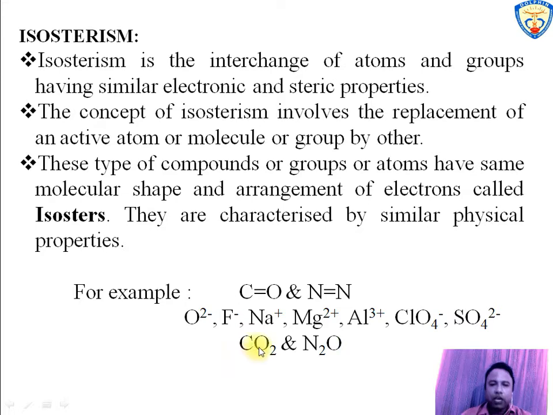Here O2 minus, F minus, Na plus, Mg2 plus, Al3 plus have 10 electrons, so all are isosters. ClO4 minus and SO4 2 minus, and CO2 and N2O are also isosters having the same number of electrons.